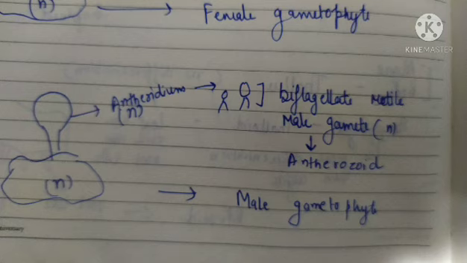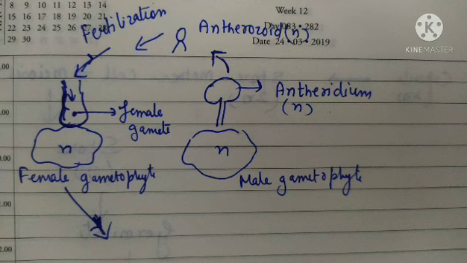The gametophyte which bears the antheridium is referred to as the male gametophyte, and the one which bears the archegonium, the female sex organ, is referred to as the female gametophyte. Here you observe the male gametophyte which has undergone mitosis and formed the antheridium, and in the antheridium it has formed the male gametes, the antherozoids.